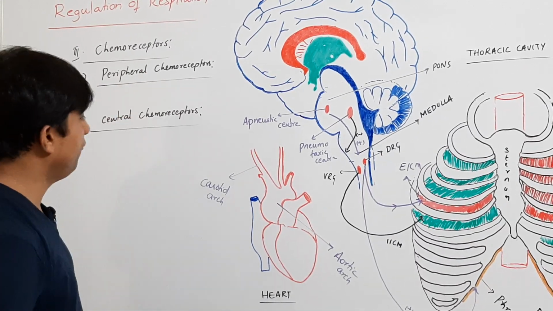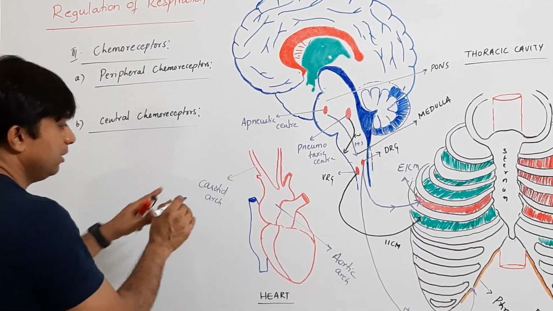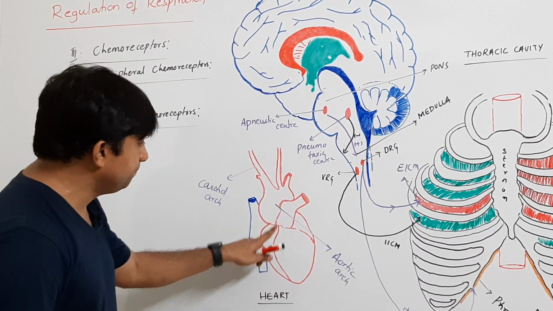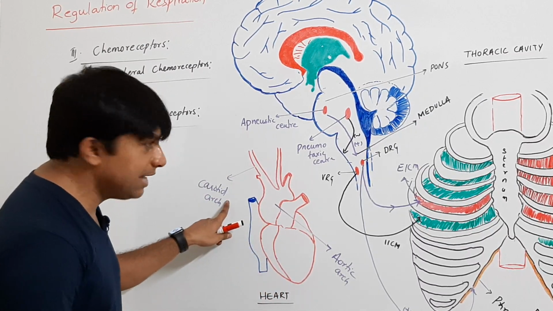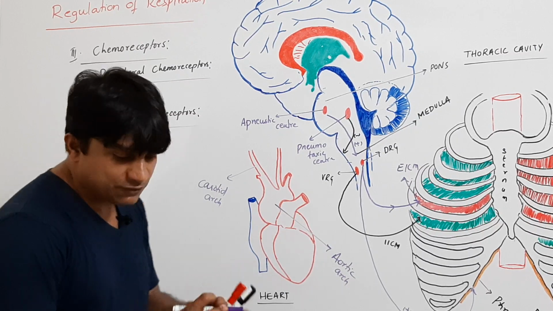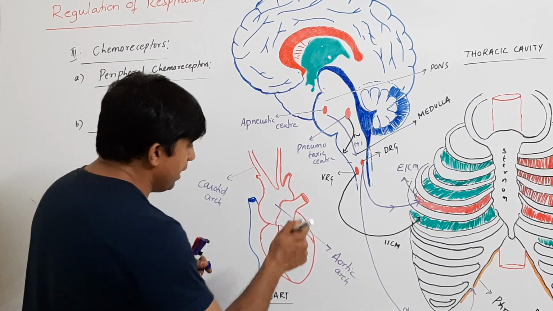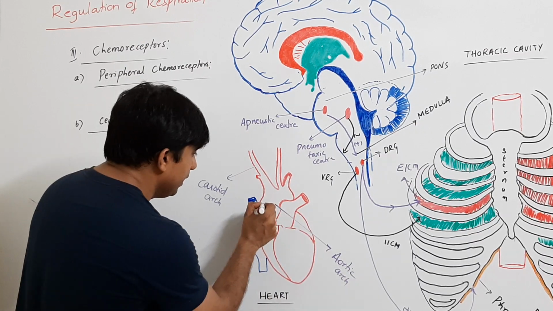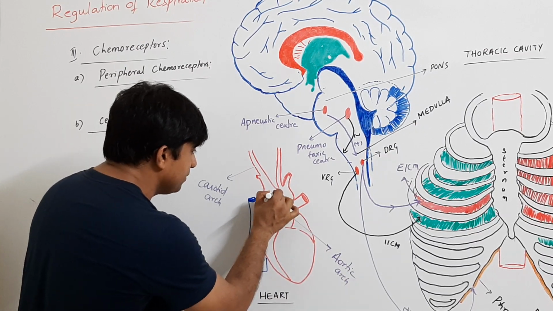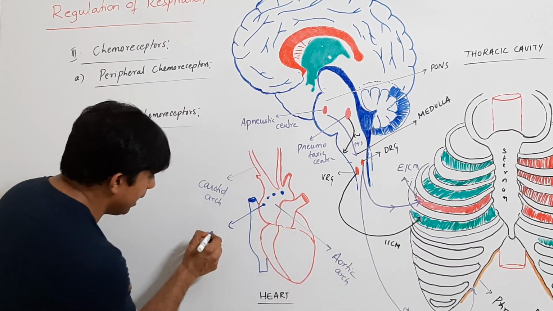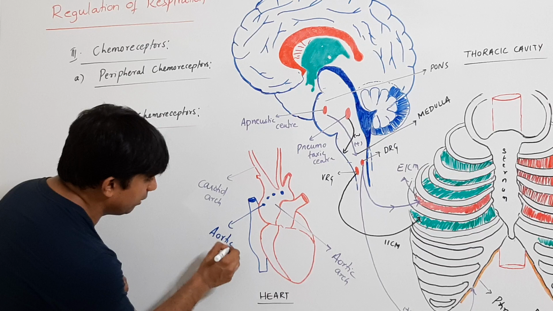Peripheral receptors are located in the aortic arches as well as carotid arches. Let us find out what these are. Listen, in the aortic arches, the chemoreceptors located are called aortic bodies.